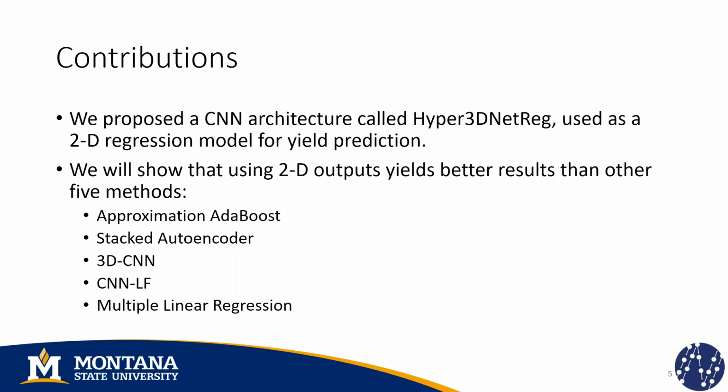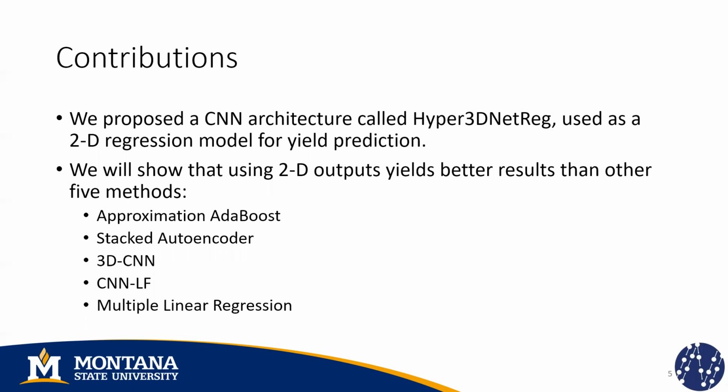Now we're going to tackle the crop yield prediction problem using a deep learning approach. And we have two main contributions in this work. First, we're proposing a CNN architecture that we called Hybrid 3DNet Reg. This is based on a network that we proposed on a previous work called Hybrid 3DNet.